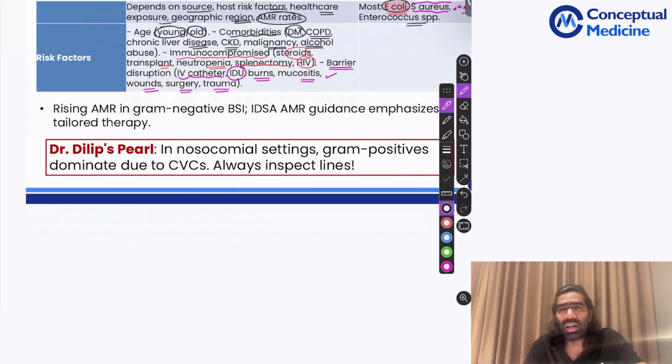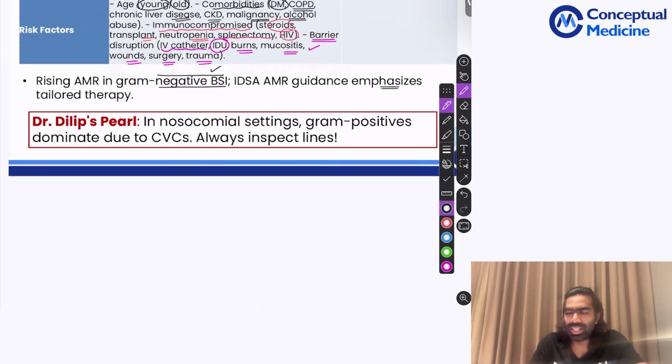So remember, which are going to be more dangerous, gram-positive or gram-negative organisms? Always it's going to be gram-negative organisms that are very dangerous because they produce beta-lactamases. For gram-positives, at least we have something to do, like vancomycin, daptomycin, linezolid, something we can give. But when it comes to gram-negative organisms, they produce different beta-lactamases, which give a lot of headache in practice. So that is why tailored therapy is going to be very, very important in practice.